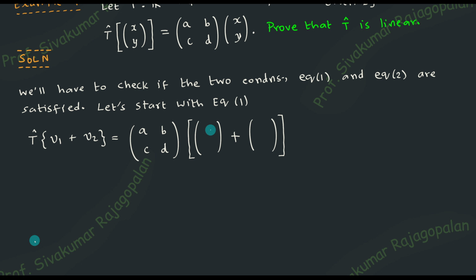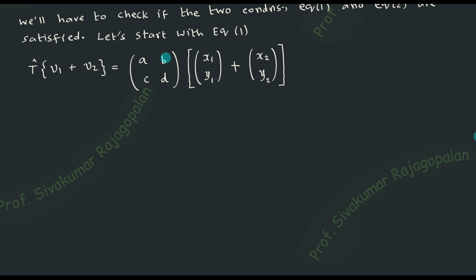This matrix writing takes time, so let me write it down like this. Now you understand the meaning of this. T is an operator. Already you know that the T operator is the ABCD matrix. That's what you have written. V1 means the first element in the vector space. How the element will look in the vector space is also given in the problem: XY. But we need 2 of them, first element and second element. Therefore, instead of xy, you say x1, y1. That will be the first element, and similarly the second element will naturally be x2 and y2.